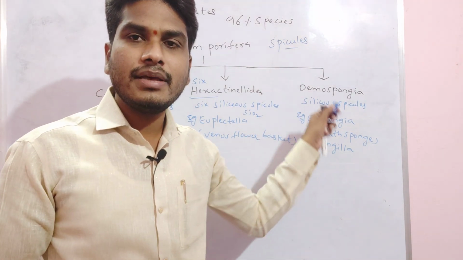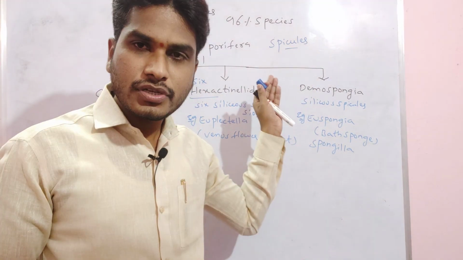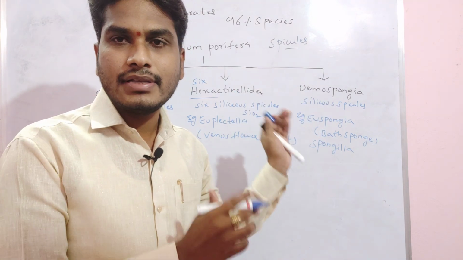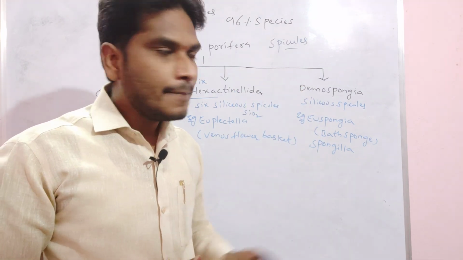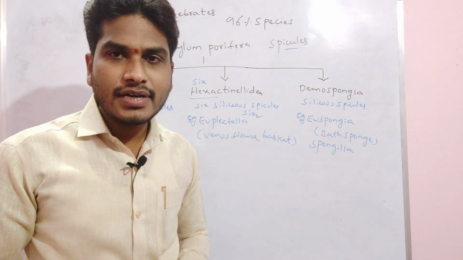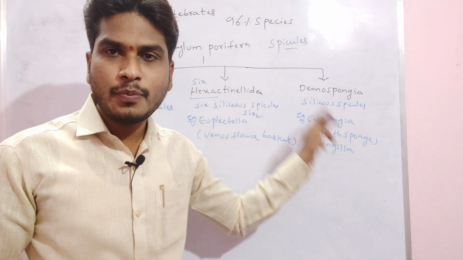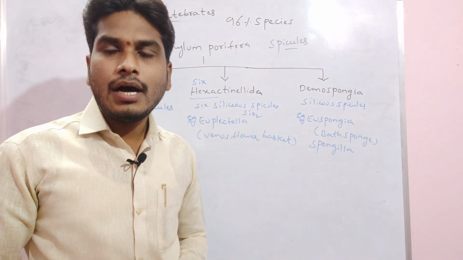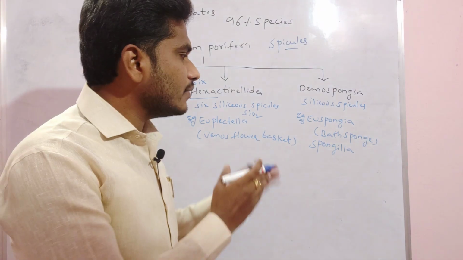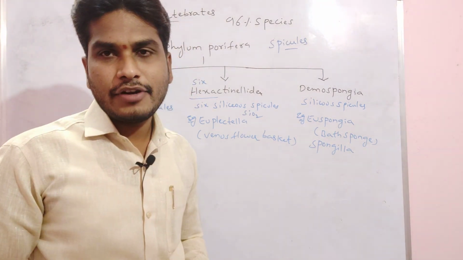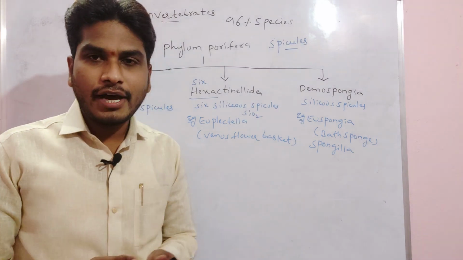Demospongia, we are calling them the freshwater sponges, mostly. They live in the water, hence we are calling them freshwater sponges. They consist of siliceous spicules. The main example is Euspongia, the common bath sponge. Apart from Euspongia we have Spongilla, a freshwater sponge. This is about the phylum Porifera.